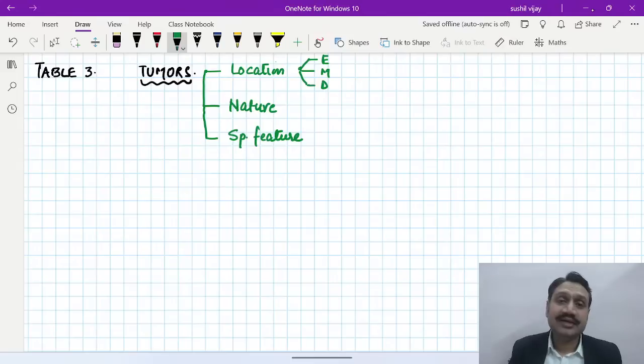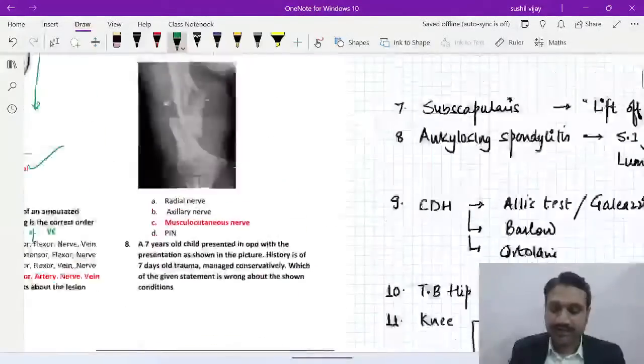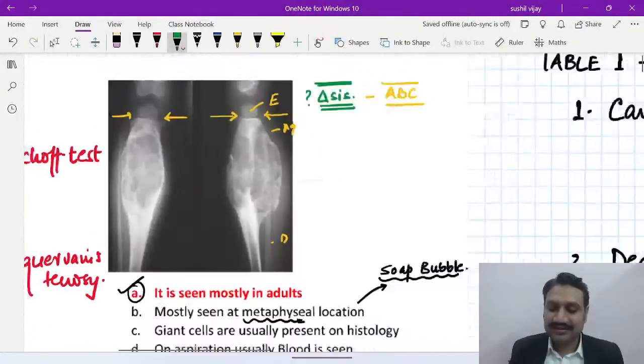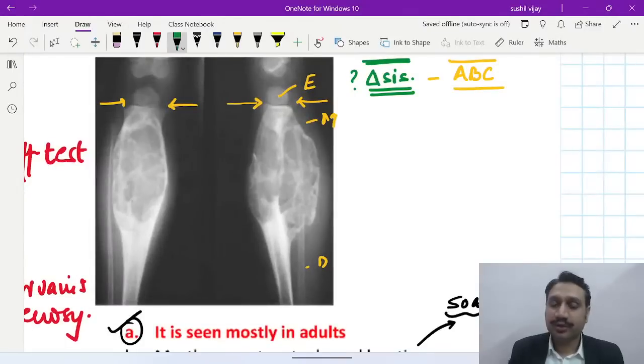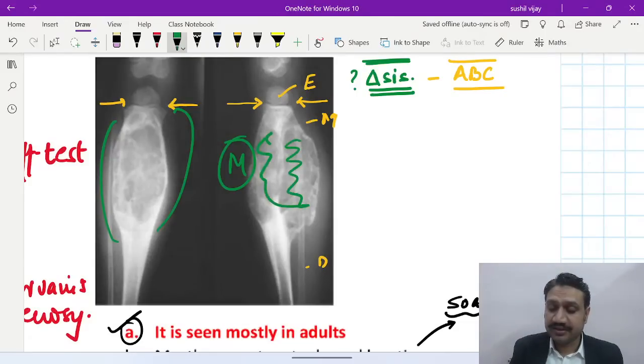So here in this case, those who are very new to my class, I'll just revise my basic things as well. Here the location is metaphyseal. Second, what kind of nature? See, cortices are still maintained, they are getting expansile, so it seems like a benign one, no periosteal response. Third, special feature, the septations here, right? Kind of soap bubble. So kind of soap bubble at the metaphyseal area is seen.